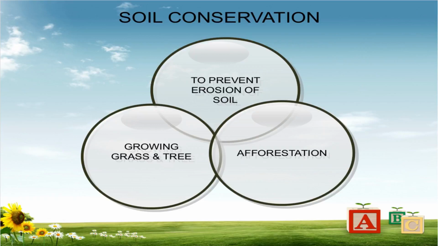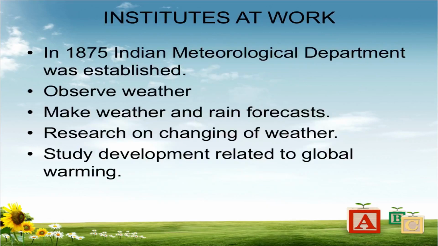First of all, one point comes to our mind: to prevent soil erosion, by afforestation, then growing grass and trees, so that soil can be conserved and we can maintain our resource. The natural resources in the form of land, air and water are scarce. Therefore, we must use them judiciously and conserve them properly.